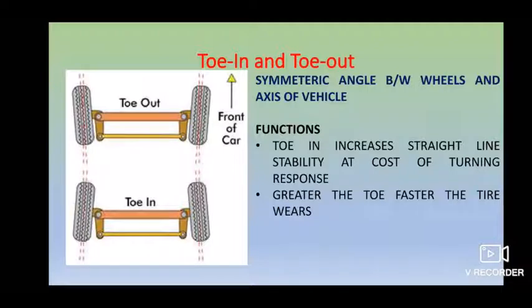And next, if you have toe out, the effect of toe out is to offset your camber and to prevent excessive tire wear, which we have already learned about in the camber topic. The purpose of toe out is to give the correct turning alignment to prevent tire wear. This is the common point you can come across, whether toe in or toe out.